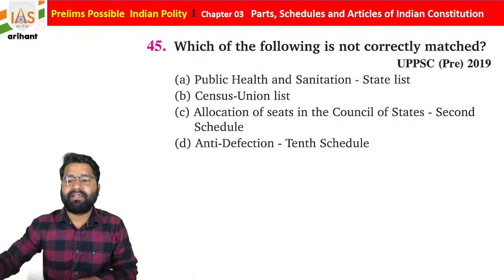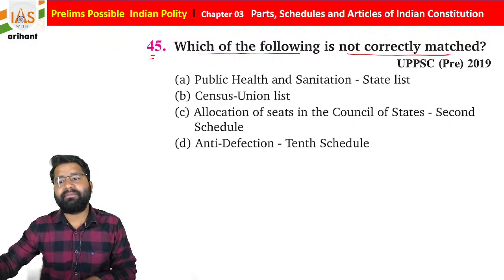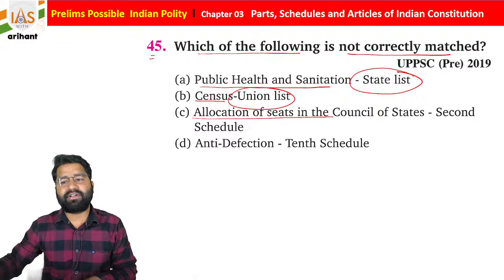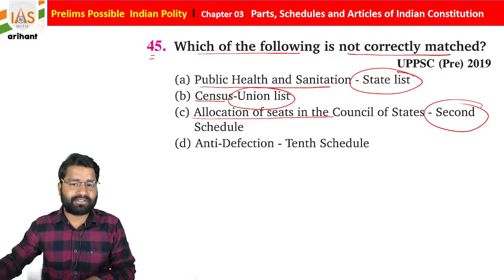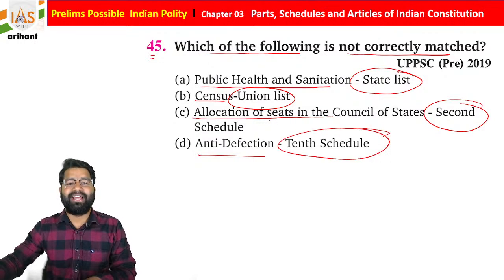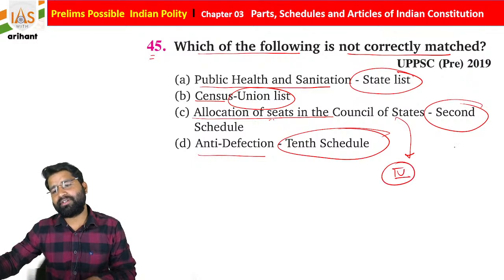Okay, now if we move further, we have the 45th question. Which of the following is not correctly matched? Public health and sanitation is a matter of the state list, census is part of the union list, allocation of seats of the Council of State is under the second schedule, anti-defection in the second schedule. Allocation of seats of the Council of State, students, as you know, is under the fourth schedule of the Indian Constitution.